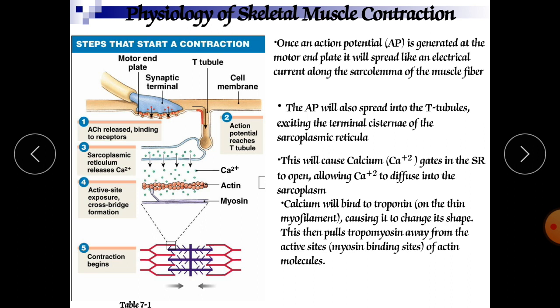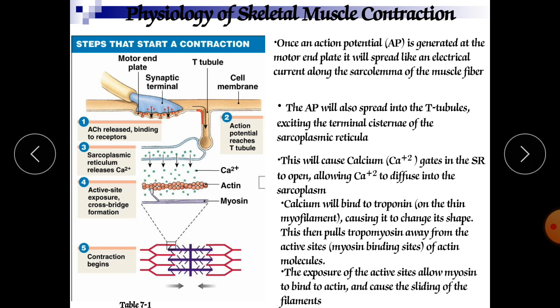To this actin, the tropomyosin has been bound already, but when the calcium binds with this troponin, the tropomyosin automatically uncovers this actin, and this actin is now ready for binding with the myosin, and it will produce the contraction. So in this fashion the contraction will occur.